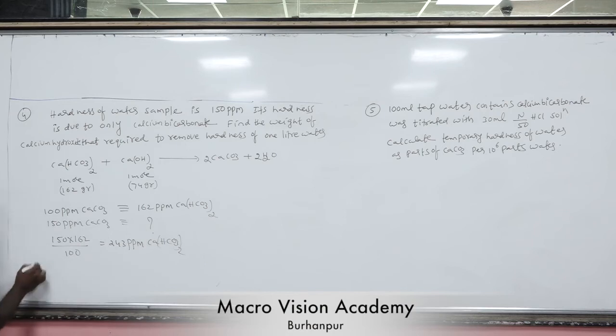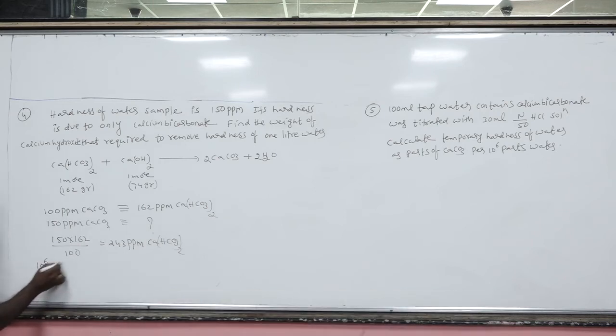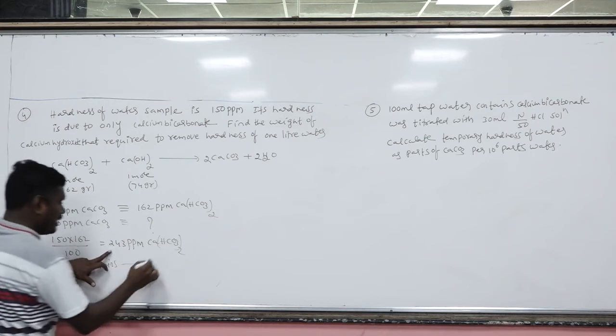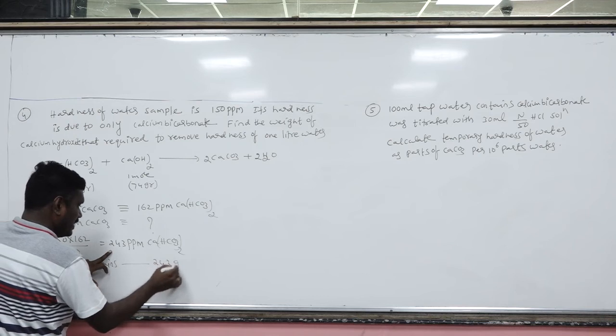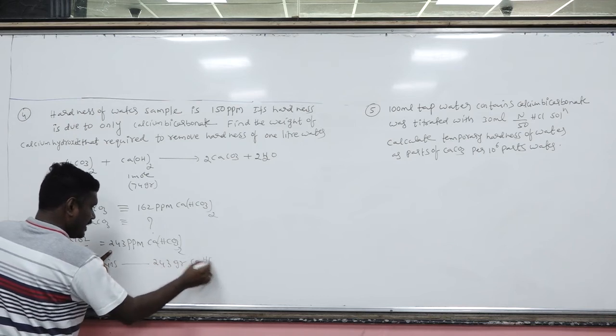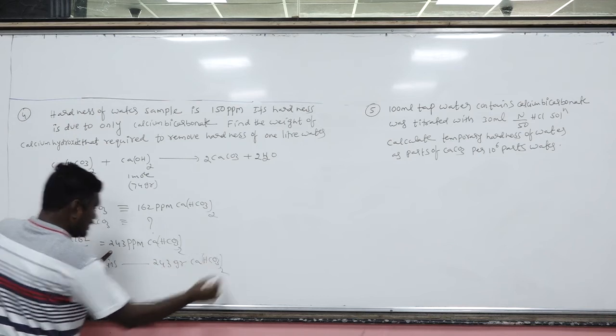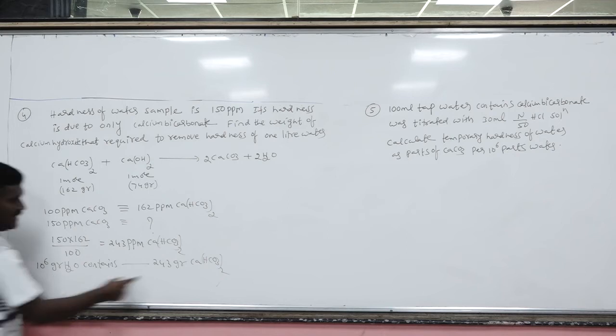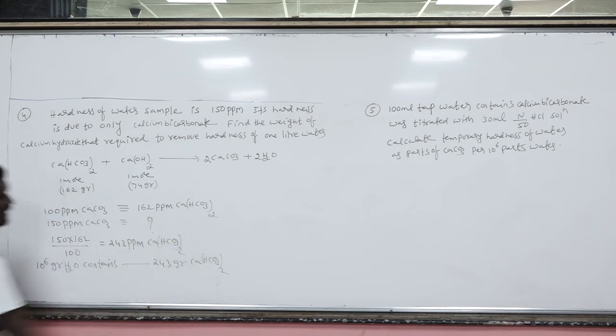This means 10 to the power 6 grams water contains how many grams of calcium bicarbonate? 243 grams of calcium bicarbonate. This is the statement of 243 ppm of calcium bicarbonate: 10 to the power 6 parts water containing 243 parts of calcium bicarbonate.